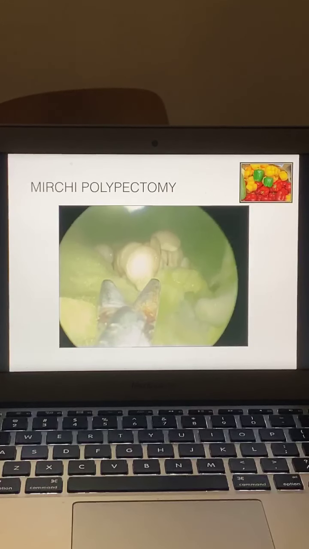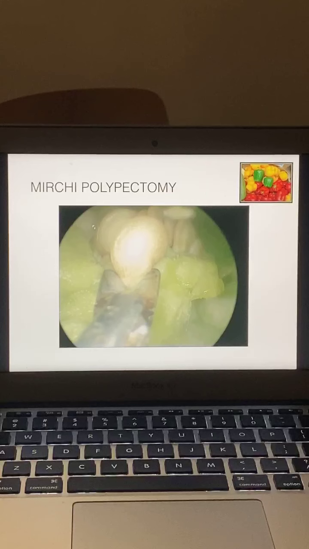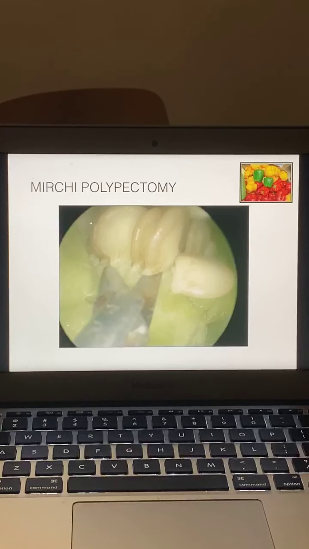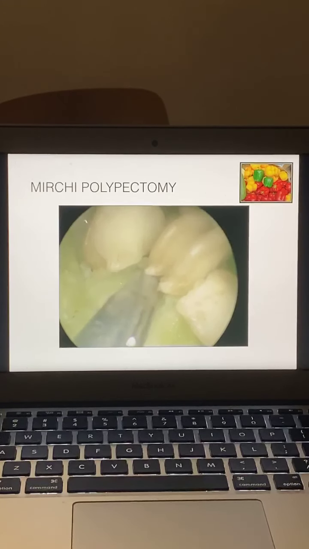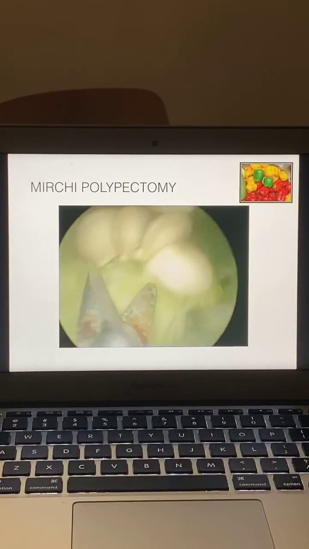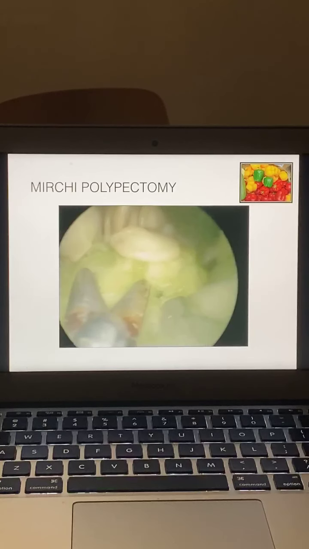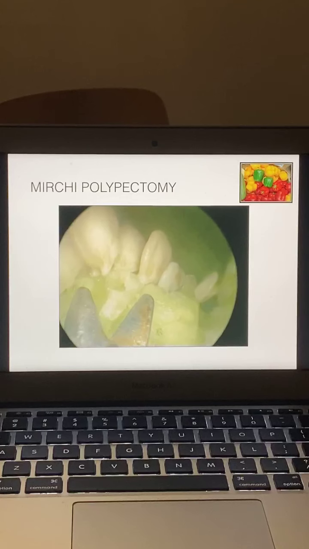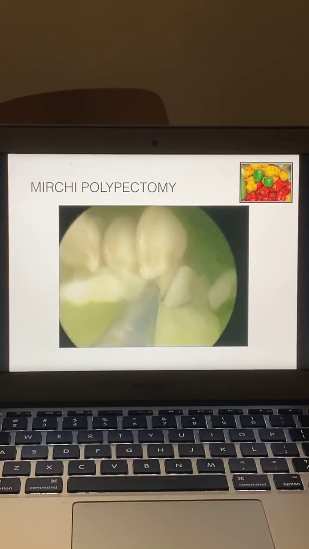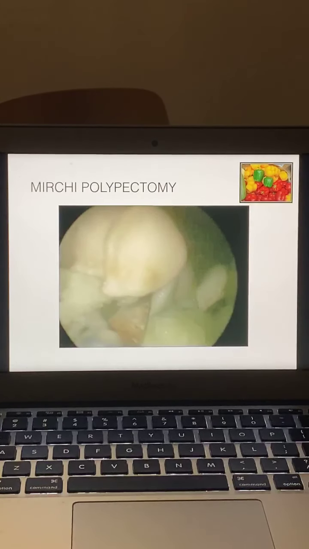So this is the Mirchi polypectomy. It's a dry test. You don't require saline. You just put your hysteroscope with the scissor and you can just cut at the base. So this will definitely improve your skill. At the end, I will demonstrate live in my OT the use of Shimla Mirchi, how to practice, and there will be some practical tips for this. So this is how you can do Mirchi polypectomy.